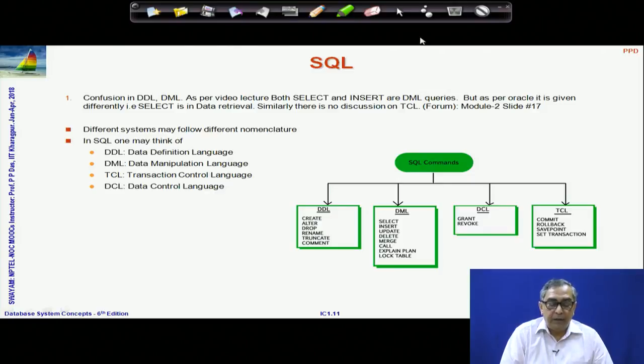We talked a little bit about the data control language in terms of granting, revoking. So, these are basically controlling the access. Those kinds of SQL are called the DCL part. So, that is the basic classification, but do not take this as very serious terminology because it varies between actual different systems.